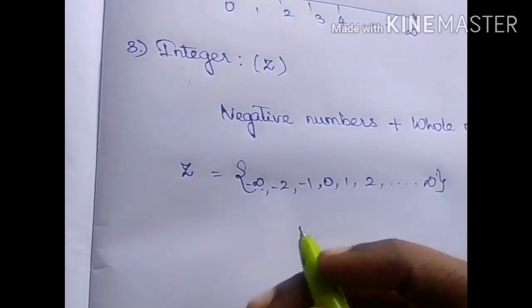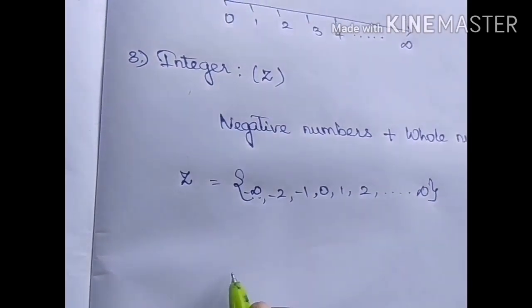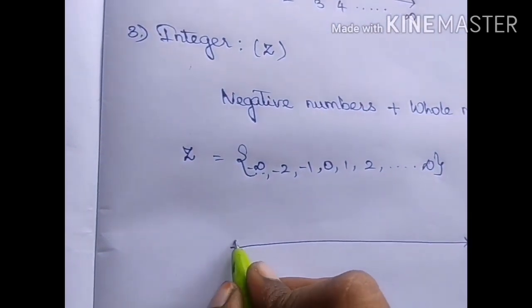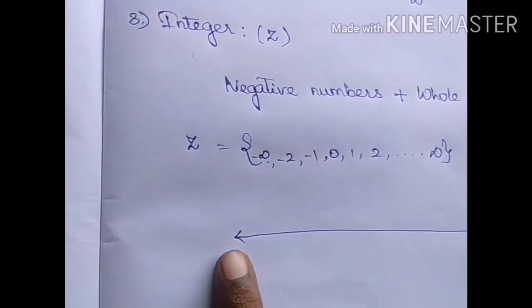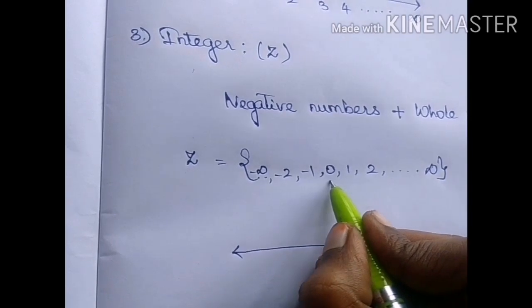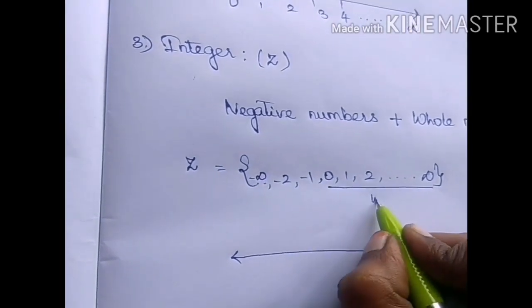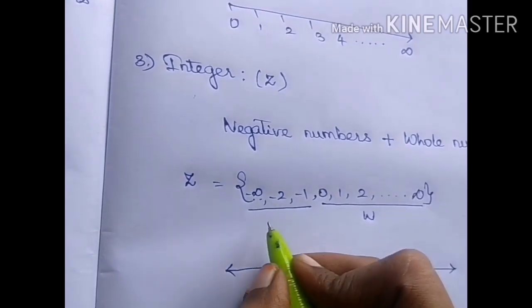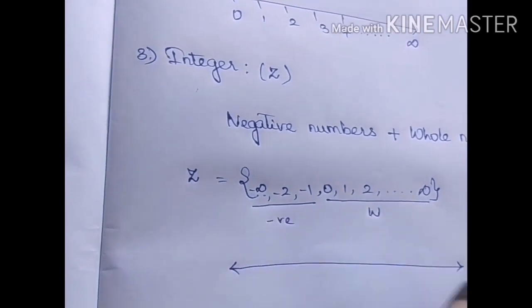The number line will be like this. Here we'll be having arrow marks on both sides because 0 to positive infinity is whole numbers, and -1 to minus infinity is negative numbers.